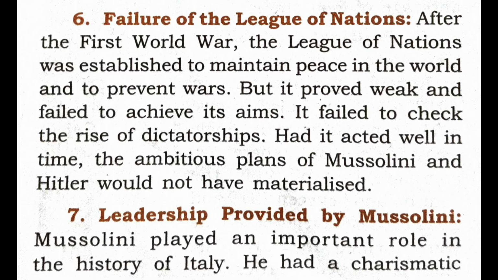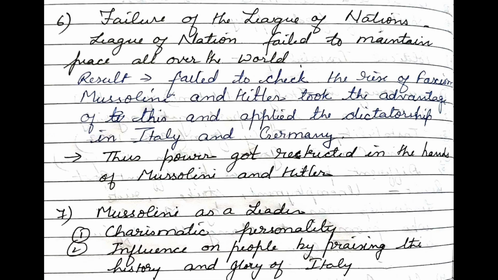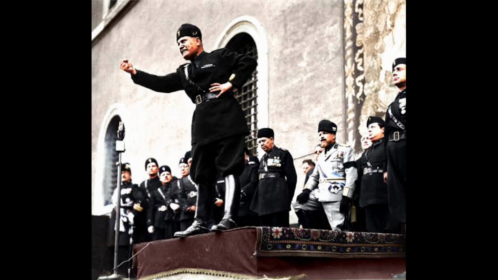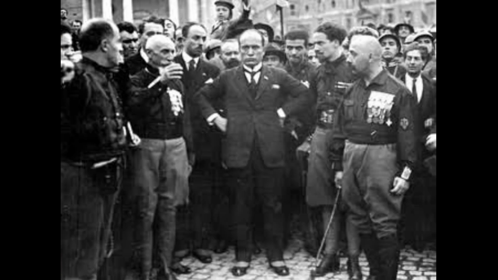Last point we would discuss is the leadership provided by Mussolini. No doubt Mussolini was a very good personality, a good orator and a charismatic personality. He had a big influence on the people because he understood all the weaknesses of the people in Italy, and this is how he tried to make people understand that only when power is given to him can he make a big change to Italy. He had the self-confidence to bring Italy back to the power and glory of its historical past. This is how Mussolini tried to influence the people and come up as an influential leader of Italy.